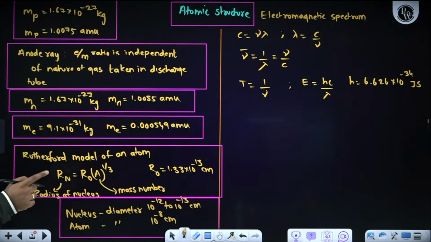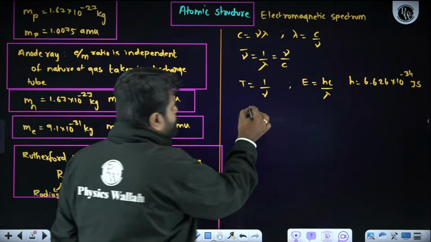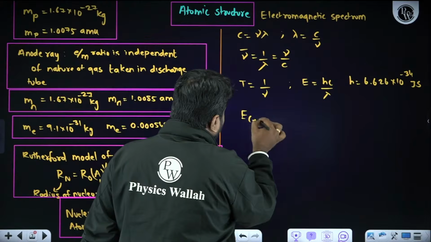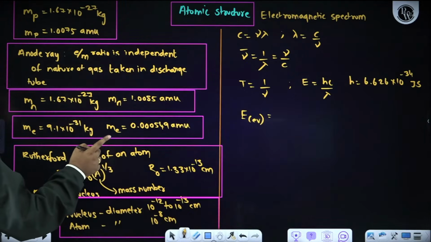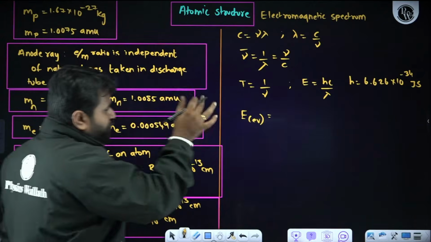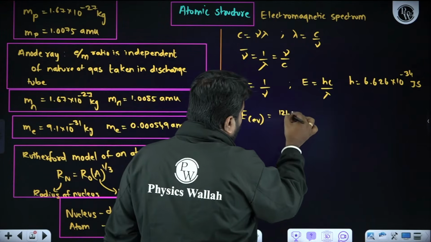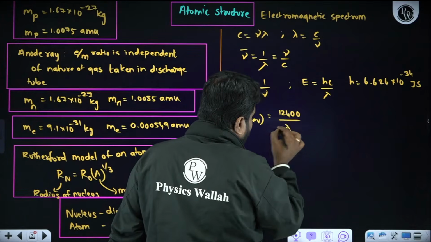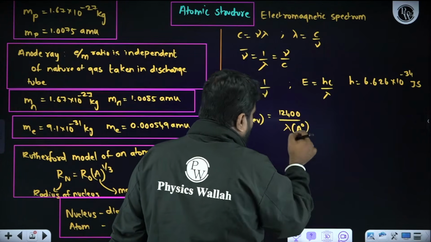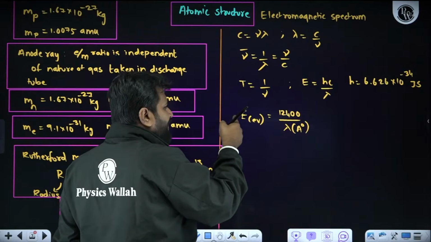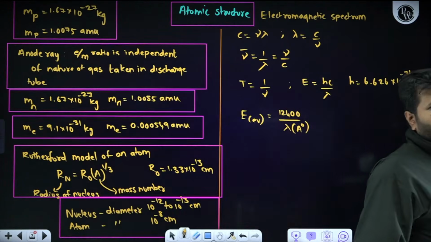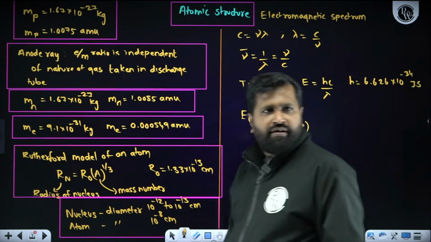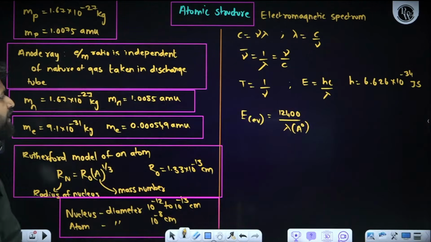If I need the energy value in electron volt, then lambda we will take in Angstrom unit. So the numerator is fixed, 12,400 divided by wavelength in Angstrom. With the help of this formula, I can calculate energy in electron volt. Then I can convert it into joules. It is clear? So these are all very important formulas.